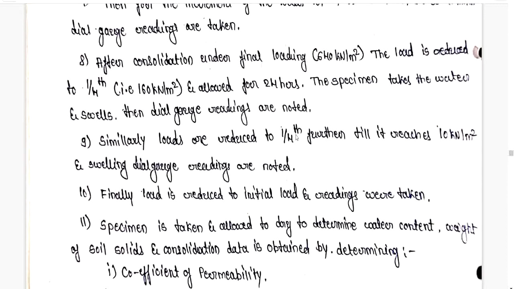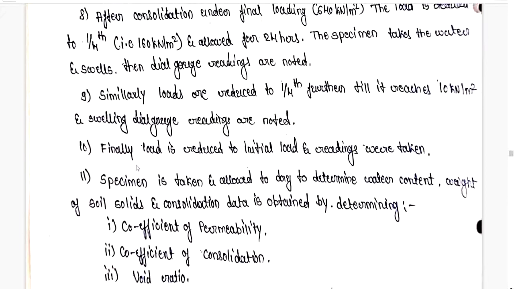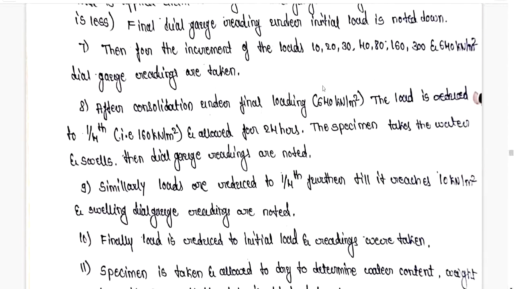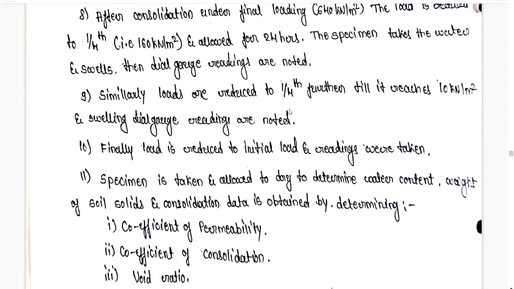After that, at 40 kilonewton per meter square, we are going to reduce the load further by 1/4, that is 10 kilonewton per meter square, and the swelling dial gauge readings are taken after 24 hours. Then finally the load is reduced to the initial load. What is the initial load which we have applied? 5 kilonewton per meter square in case of hard soil and 2.5 kilonewton per meter square in case of soft soil. So finally the load is reduced to the initial load and readings were taken.